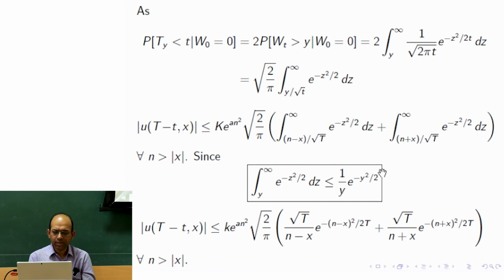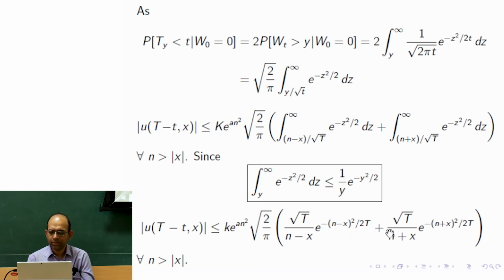So we have obtained that the modulus of u(T minus small t, x), this left hand side, is less than or equal to k times e to the power a n square, square root of 2 by pi, and then this integration is replaced by 1 over this thing. So 1 over these things means the square root of t by n minus x, e to the power of the square of this term, so n minus x square by 2t.